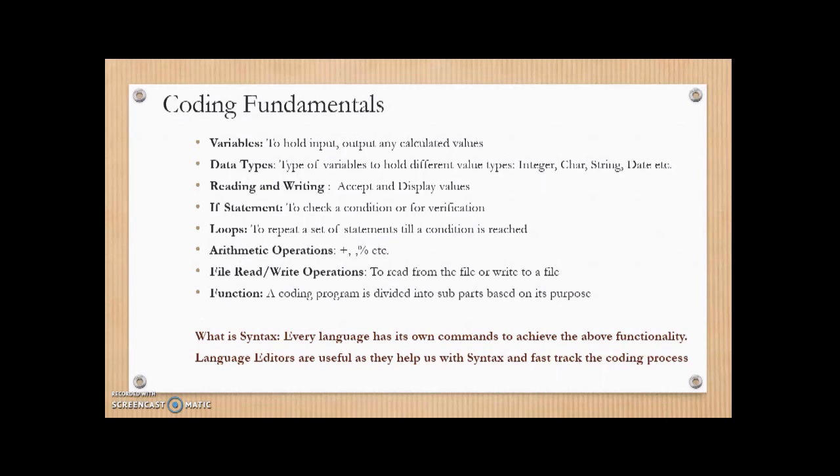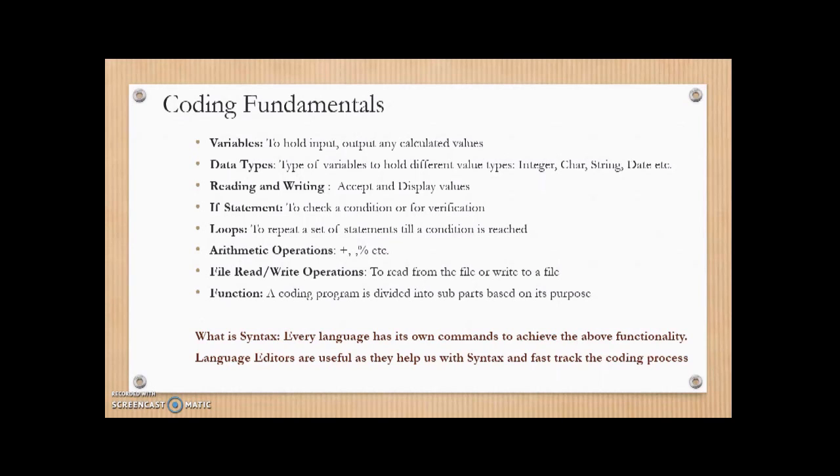Variables. Every language will have a variable. Typically, in every program that you want to code, you are required to take input from the user and process it. For instance, for the login screen that we just saw in the previous slide, we have to accept the user ID and password.